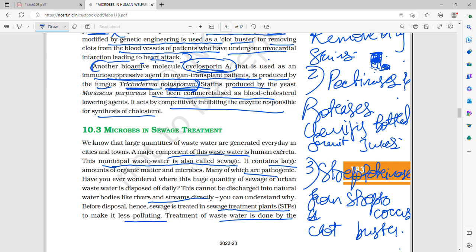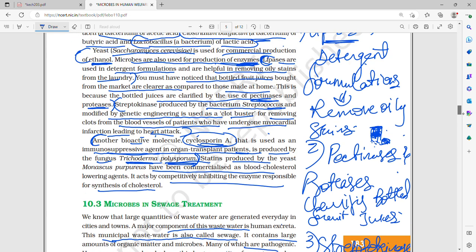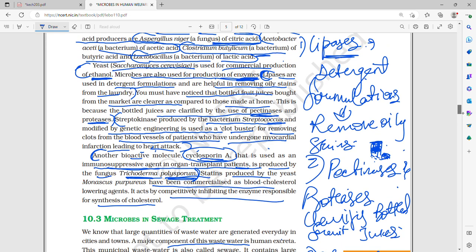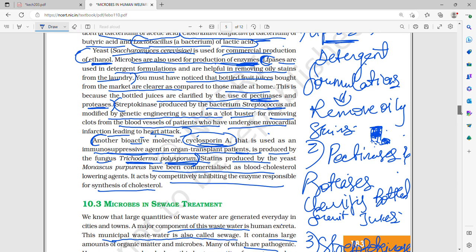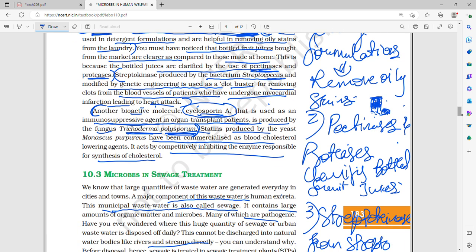So firstly we saw organic acids: citric acid, butyric acid, lactic acid, and acetic acid. Then we saw enzymes: lipases, pectinases, and proteases. Streptokinase is a bioactive molecule, and now another bioactive molecule, cyclosporin A, produced by Trichoderma polysporum, is used as an immunosuppressive agent in organ transplant patients. It is produced by a fungus.